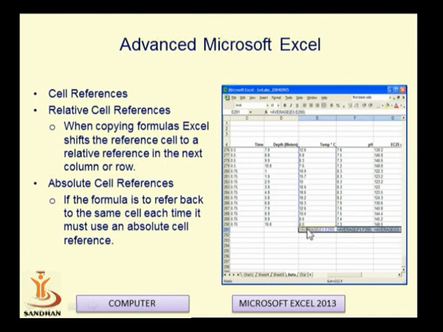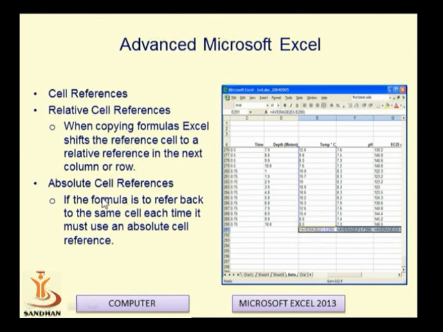So see here, in this Excel window, at E29291 we have used the function average. If we copy this formula into the next cell, F291, then it will automatically change the address. So that is called a relative cell reference. Excel will automatically change the references, that is called a relative cell reference.